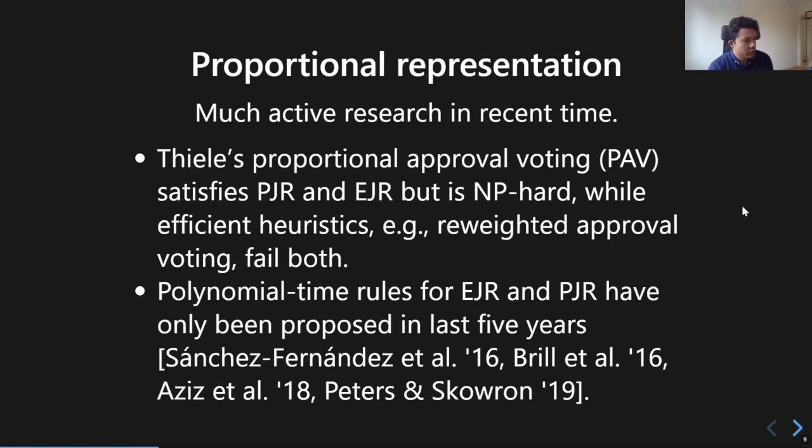And I wanted to mention that, for instance, proportional approval voting, which is a classical voting rule by Thiele, satisfies PJR and EJR, but it's not easy to compute, while some efficient heuristics fail. So yeah, coming up with polynomial time rules that achieve either EJR or PJR, which are the more sophisticated ones, has been an ongoing problem, and only in the last 5 years have polynomial time rules actually been proposed.